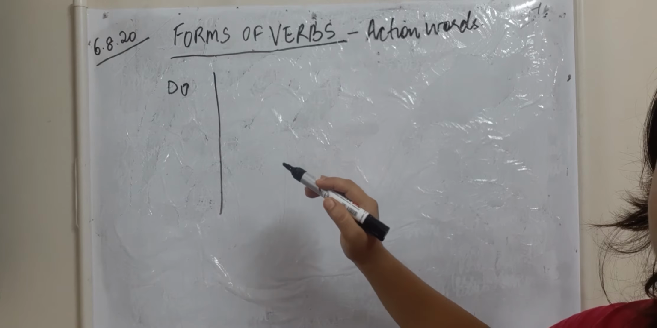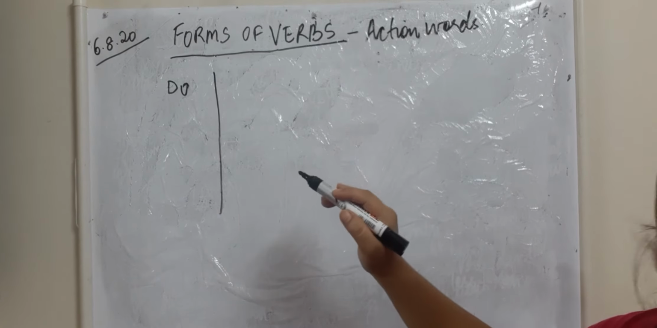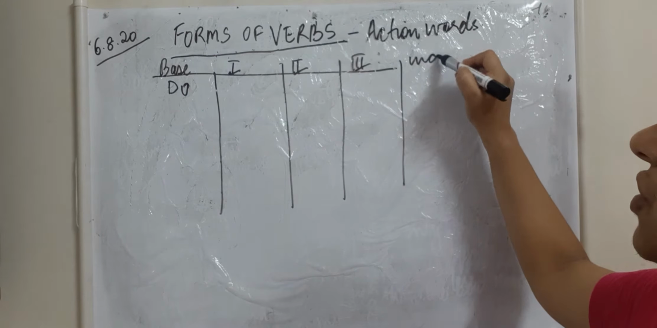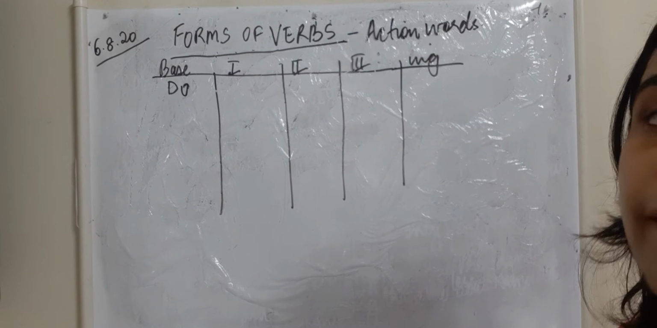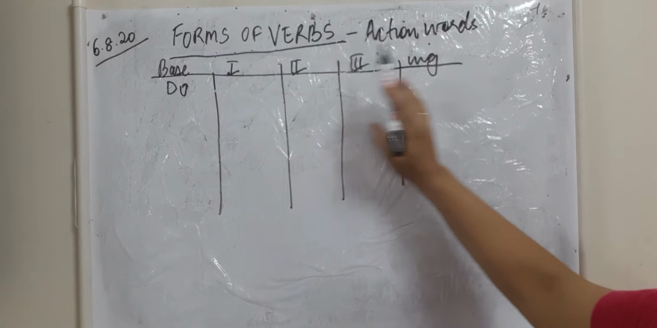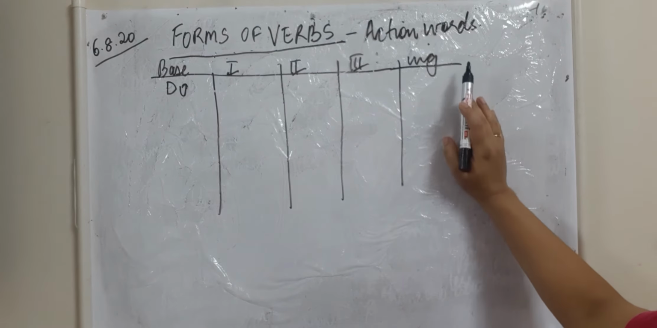Let me give an example and then it will be clear what is the difference between forms of verb and types of verb. Forms of verb means verb changes with tense. So I will say that there is the base form of the verb, then the first form, then the second form, then the third form of the verb, and then the ing form of the verb. You all need to know the forms of verbs because this will help us in understanding the tenses.